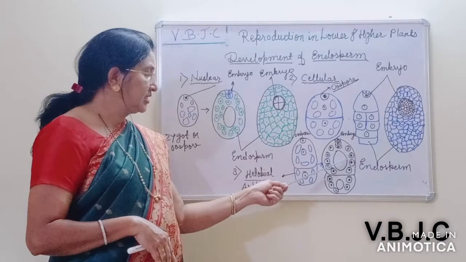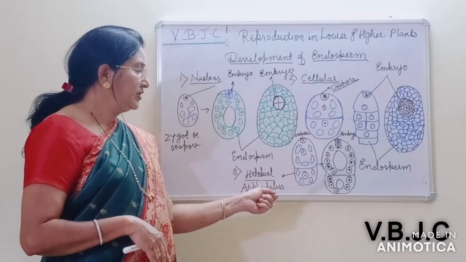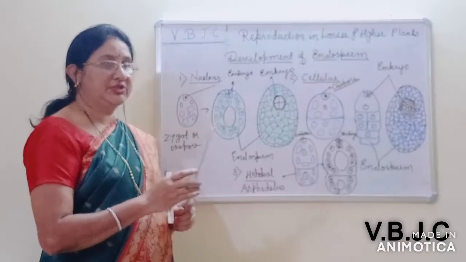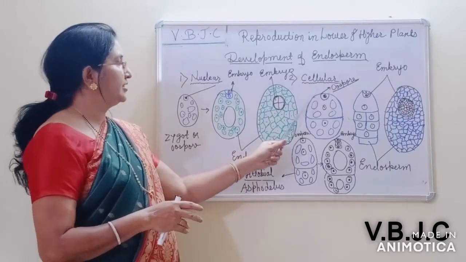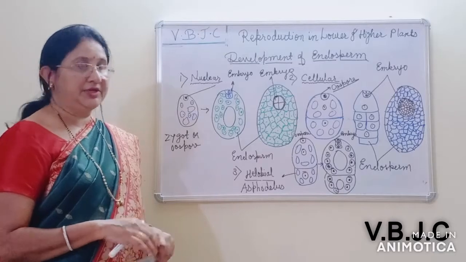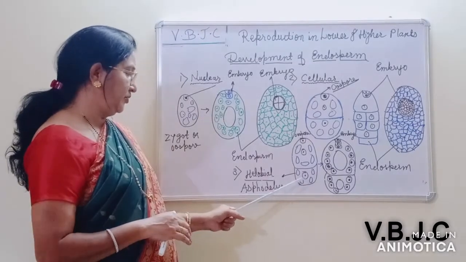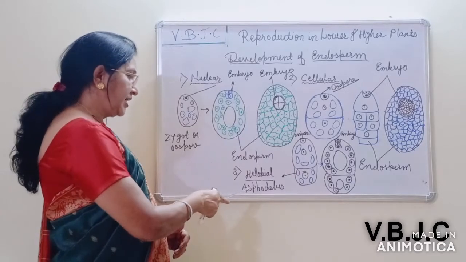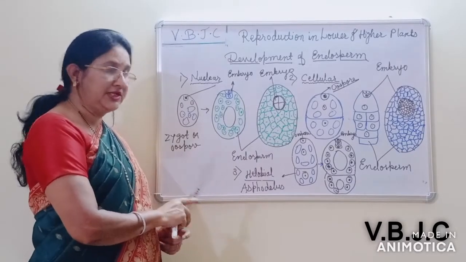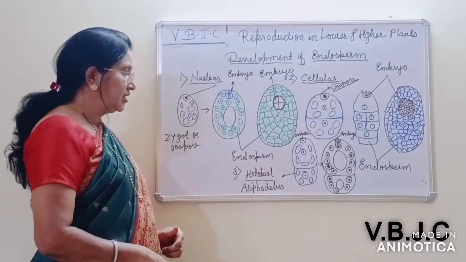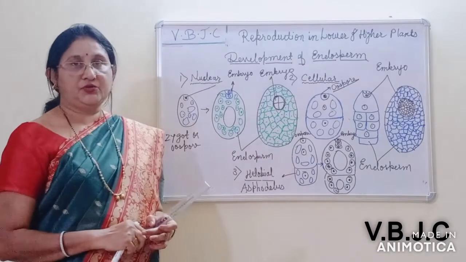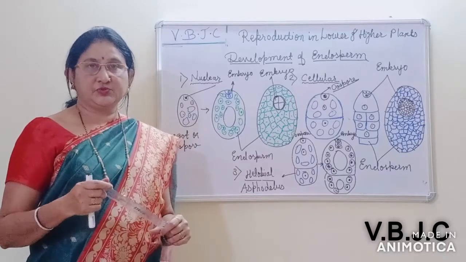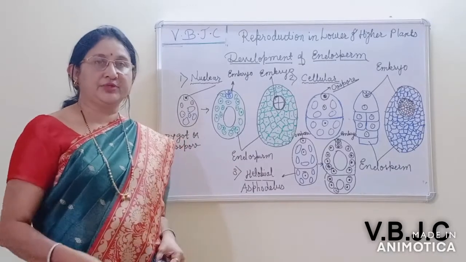Then in the chalazal cell also, a similar structure is present, and later on it becomes cellular also. So this is an intermediate between the nuclear and cellular endosperm development. This is about the helobial type of development of endosperm. There are so many examples in this family, and one example is Asphodelus. So this is about the development of endosperm, one of the post-fertilization changes in angiospermic plants leading to the formation of seed.